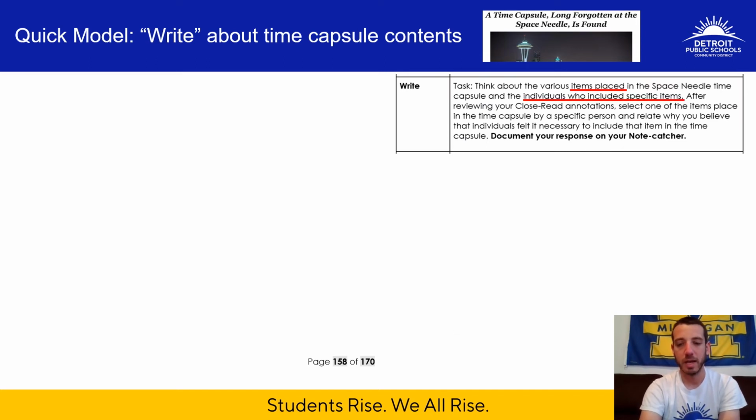Just a quick reminder, I'm only going to support you today on identifying the items that were placed in the time capsule as well as the people that put them in there. And so I'll collect the information and the evidence from the text for you. And then your responsibility is to go after this model and complete the writing section, pick one specific item and get into the mind of the person that put the item in there and talk about their motivations, like why would they put that item in there.